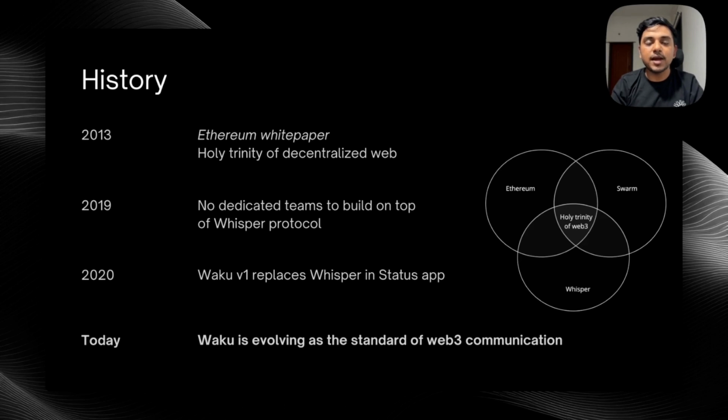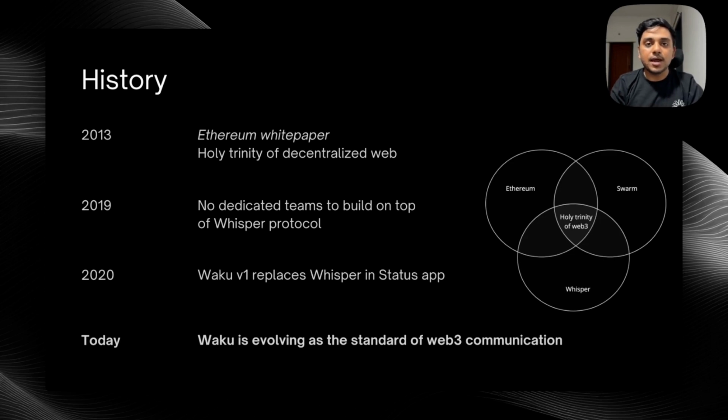The history started back in 2013 when the Ethereum white paper was released. The holy trinity of the decentralized web included Ethereum for consensus, Swarm for storage, and Whisper for communications. But until 2019, there were not many dedicated teams working on Whisper. It was in 2020 when Waku v1 replaced the Whisper protocol in the Status messaging app. This was a benchmark year because Waku brought better enhancements in terms of performance and scalability.